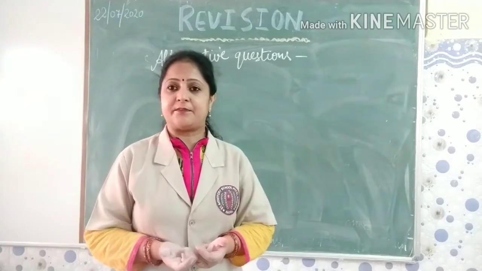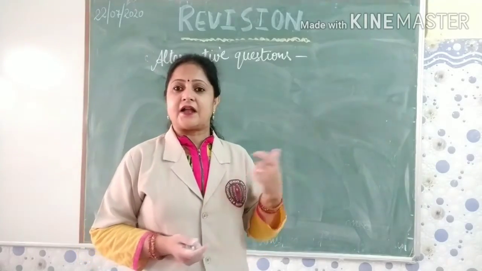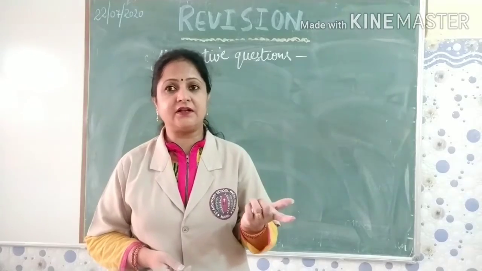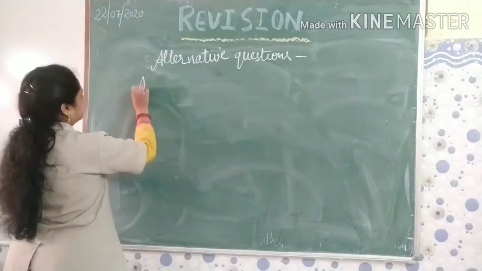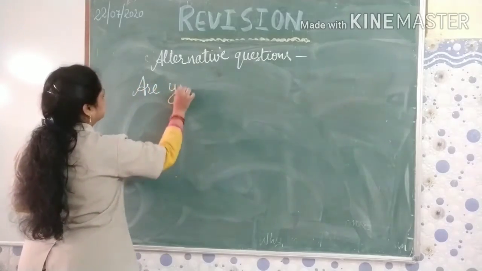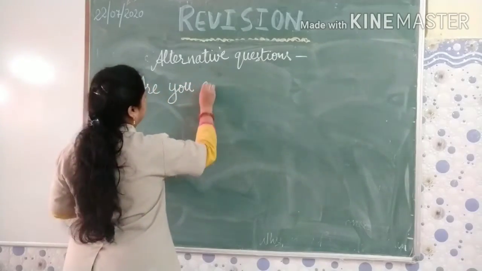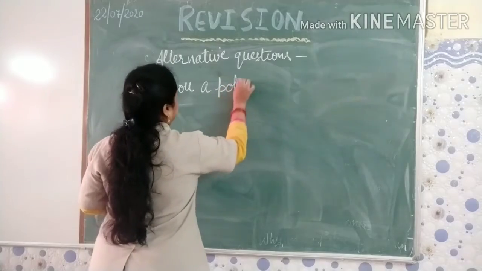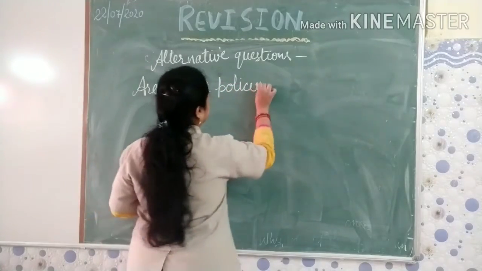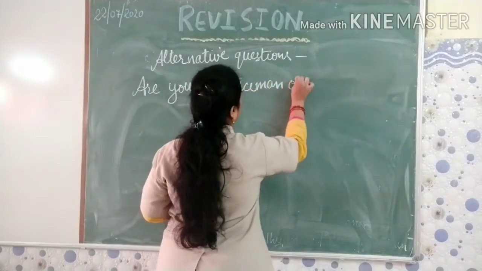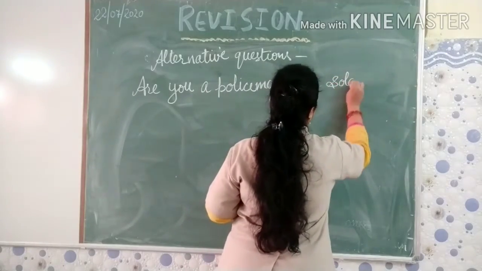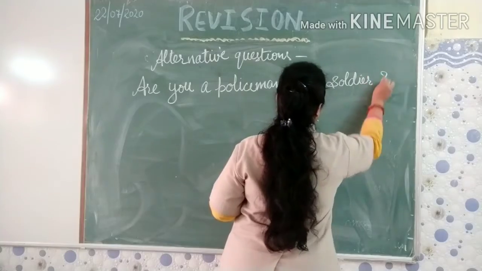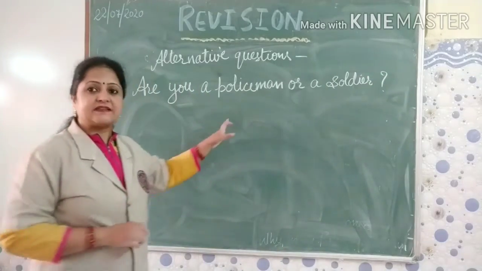So let's take one example to understand it. Are you a policeman or a soldier? So you can see in this question here the choice is already given.